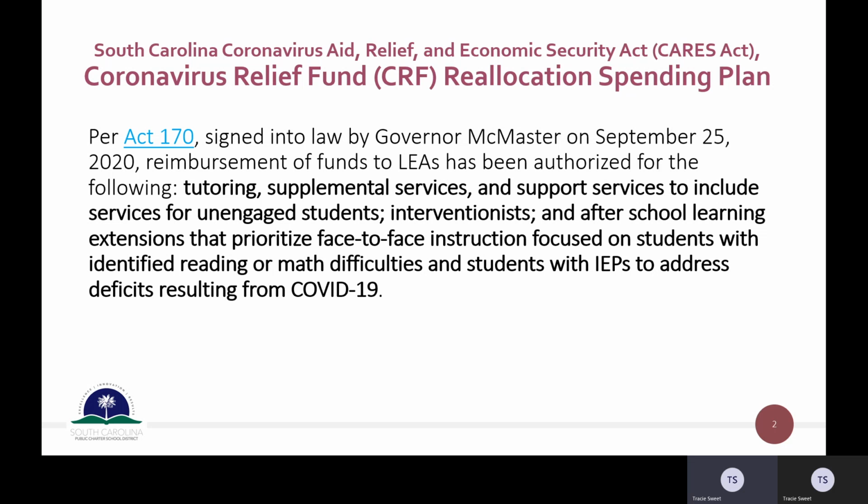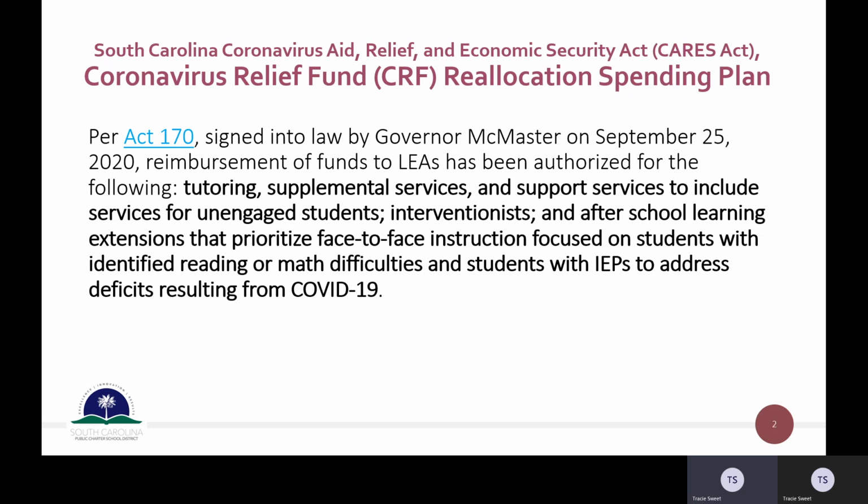So just some background information. The Coronavirus Relief Fund reallocation spending plan is a result of Act 170. If you are looking at this webinar, you can click to learn more about Act 170, but it was signed into law by Governor McMaster on September 25th. So just a very short time ago, a few days ago.